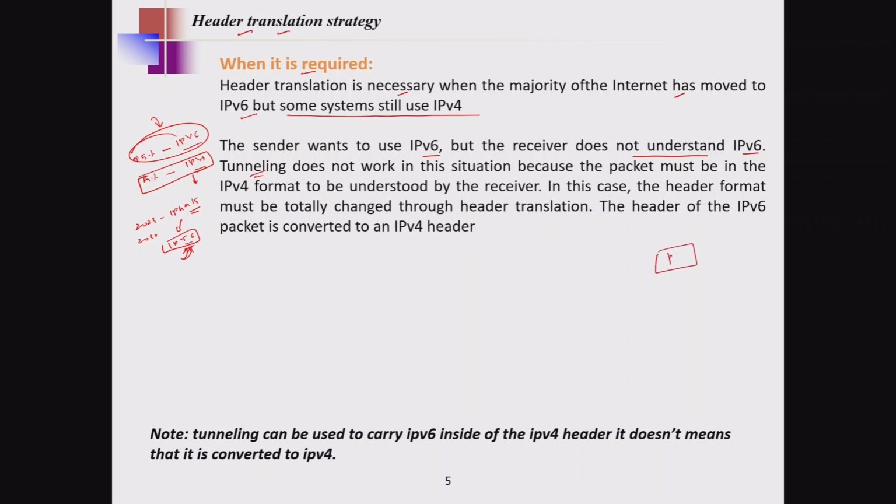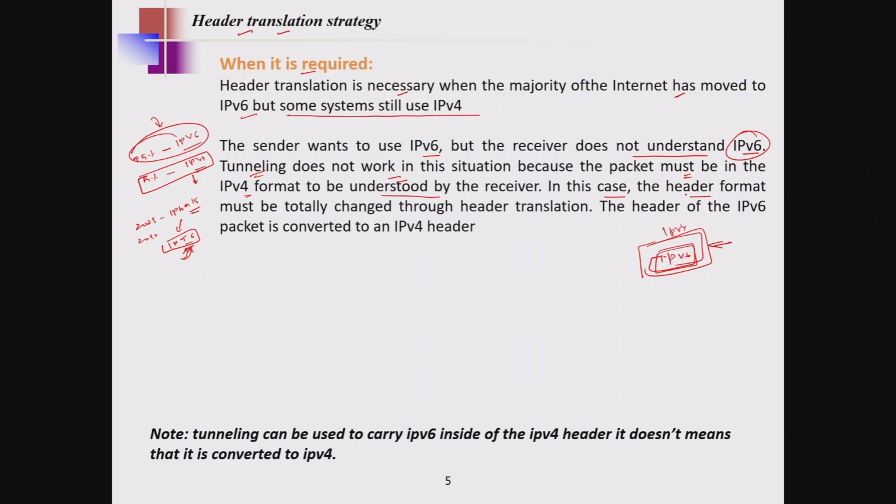Tunneling means carrying IPv6 packets inside of IPv4, like a cover, carrying the IPv6 packet as it is. But here the receiver requires only IPv4 and does not know anything about IPv6. So tunneling does not work in this situation, because the packet must be in IPv4 format. Tunneling sends one kind of packet inside another kind of format, but if my receiver understands only IPv4, I cannot perform the tunneling operation. The format must be understood by the receiver.